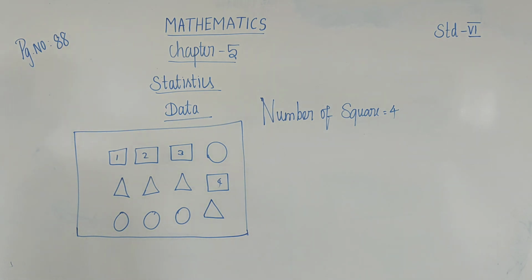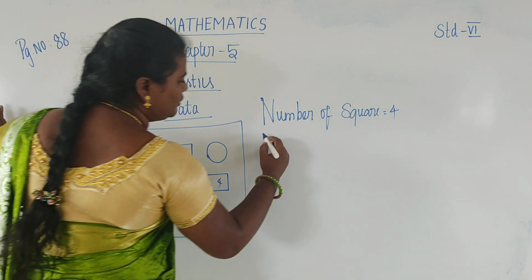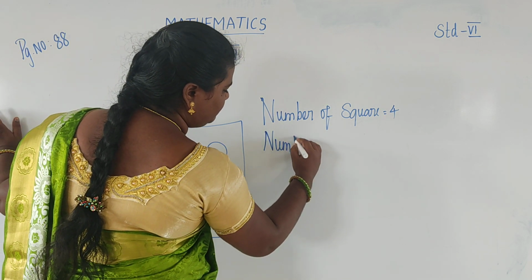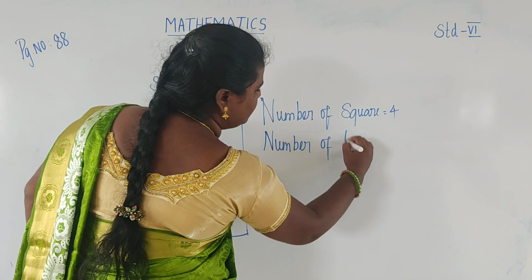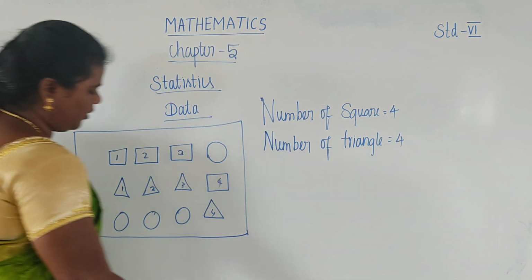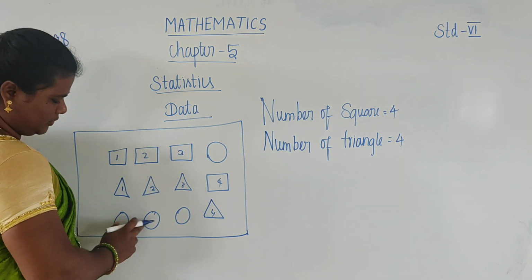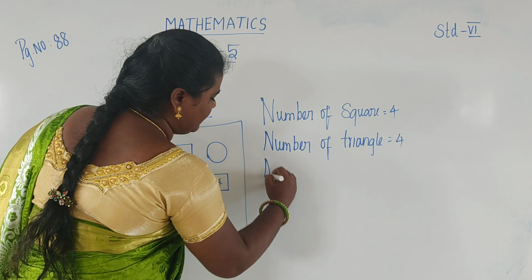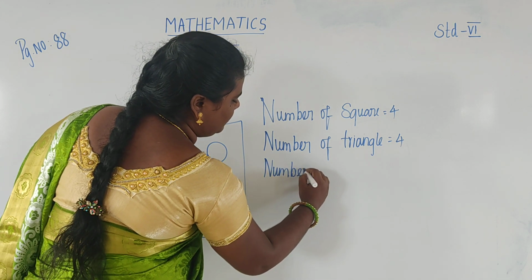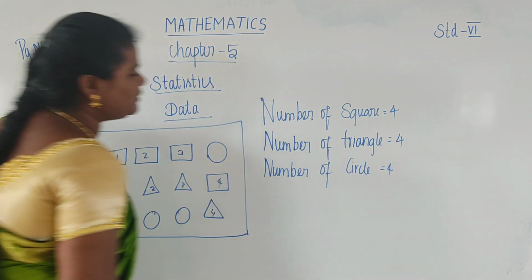And how many triangles are there? 1, 2, 3, 4. So the number of triangles is 4. And how many circles are there? 1, 2, 3, 4. So the number of circles is 4. Okay, students.